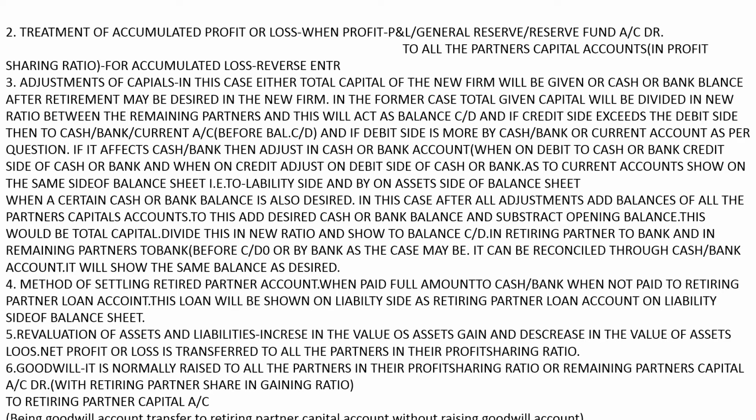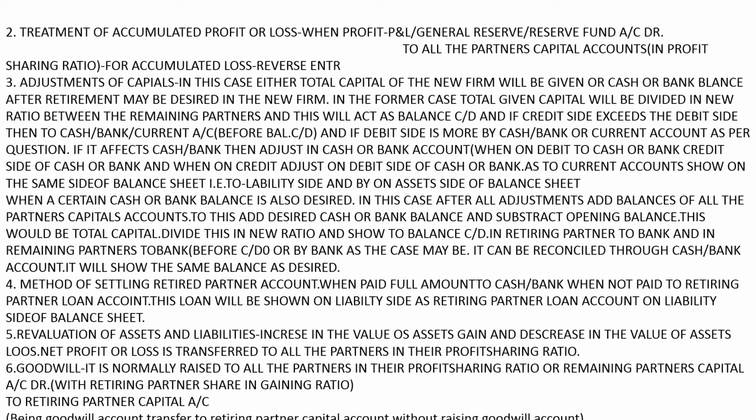When adjustments are through current accounts, before c/d to current account or by current account. If the current account is on the debit side, it will be shown on the liabilities side of the balance sheet, that is on the same side. And if it is on the credit side, then it will be shown on the asset side of the balance sheet.